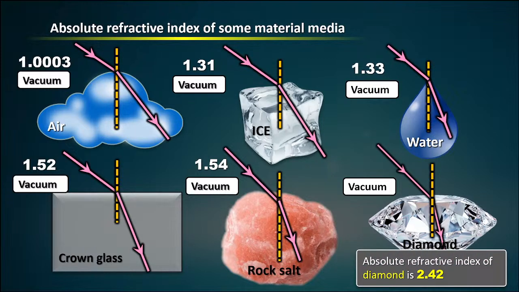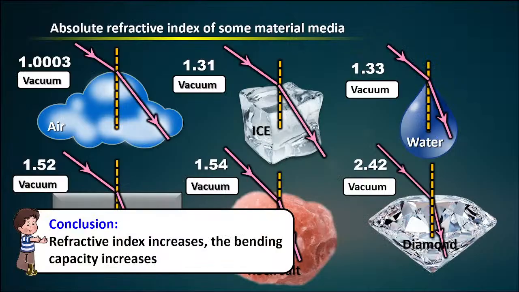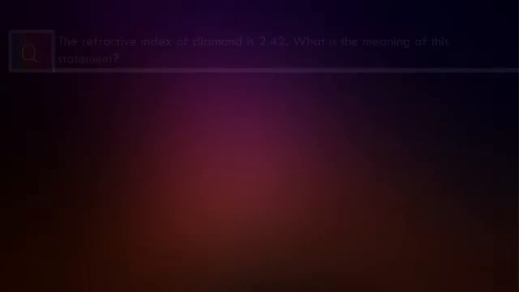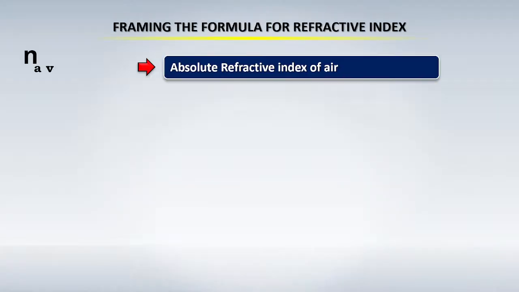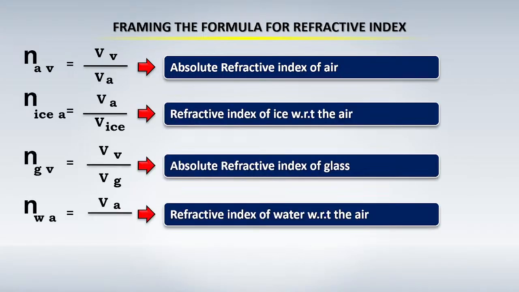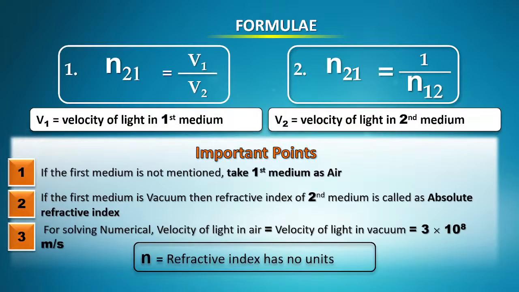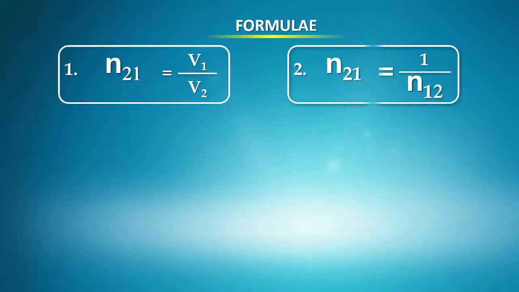2.42. So who has the maximum refractive index? Diamond will bend light the maximum. So the conclusion: as refractive index increases, the bending capacity increases. These are all problems, no need to solve them now. We will do these later. Now look, this is the formula.